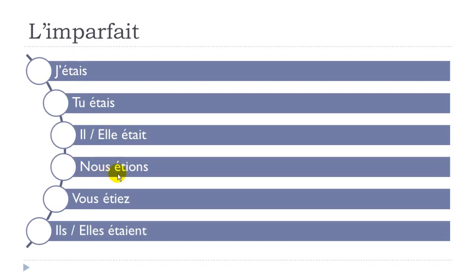Nous étions, little liaison here to make it more beautiful. Nous étions, okay? Final S not pronounced, remember? Vous étiez, same thing here, little liaison. And then ils étaient, liaison as well. Elles étaient.